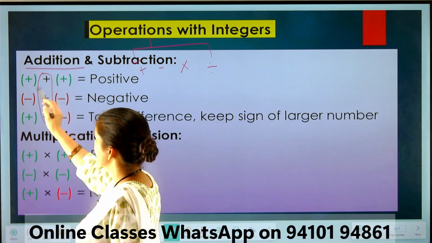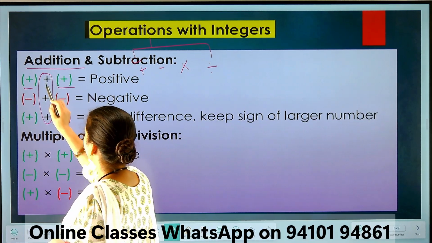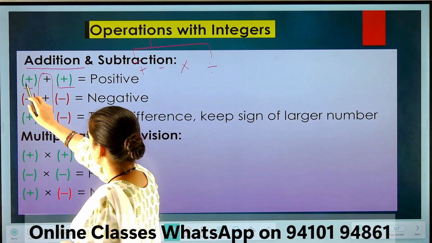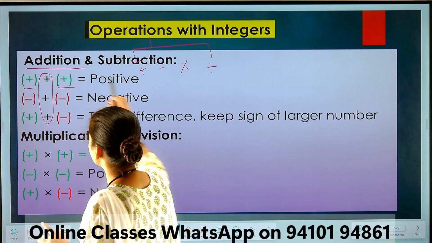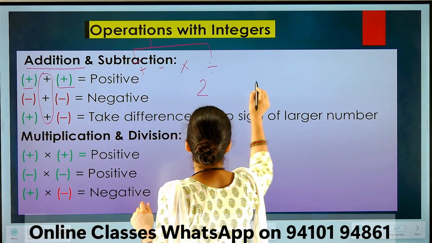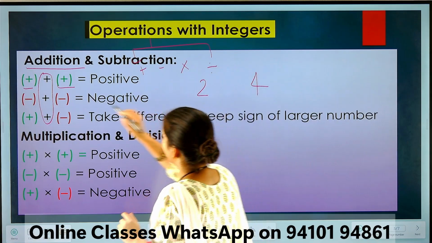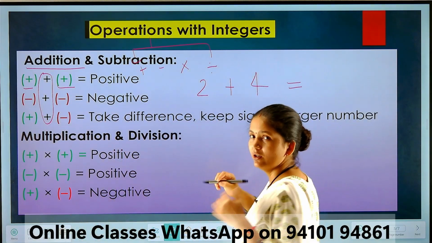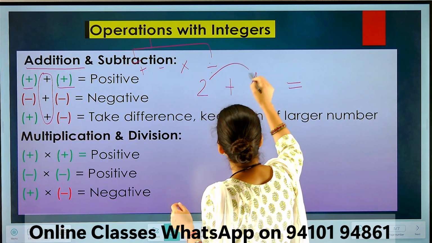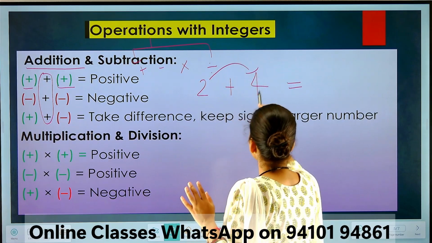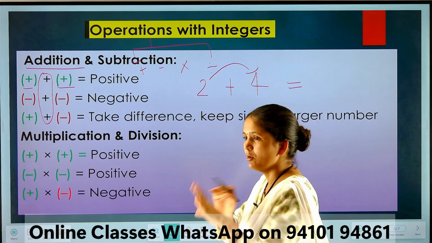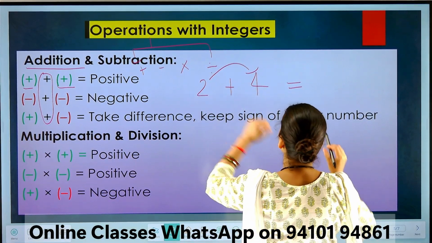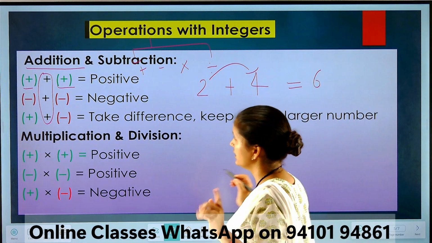there are three signs, meaning these are integer signs and this one is addition because we are learning about addition. So look here, if we take two positive numbers and we add them, so what will happen? We will directly add the numbers because both are positive, so the result will be positive. So we will add 4 plus 2, 6 is the correct answer.